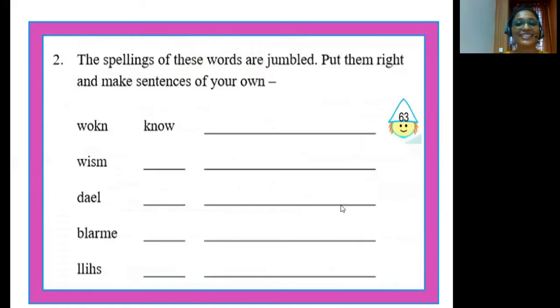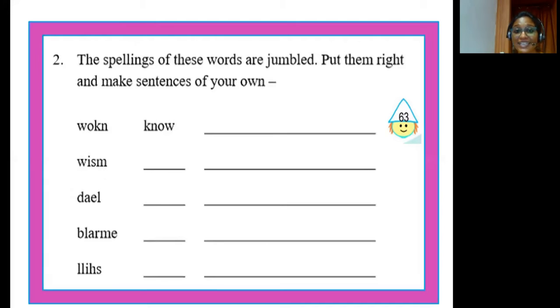Let's now do the next exercise, children. Children, this exercise also comes under word building. The spellings of these words are jumbled. Put them right and make sentences of your own. A set of 4 jumbled words are given. You will have to unscramble it or correct the spelling and write them down in the space that is provided here. Okay? The first word is already done and it is no.